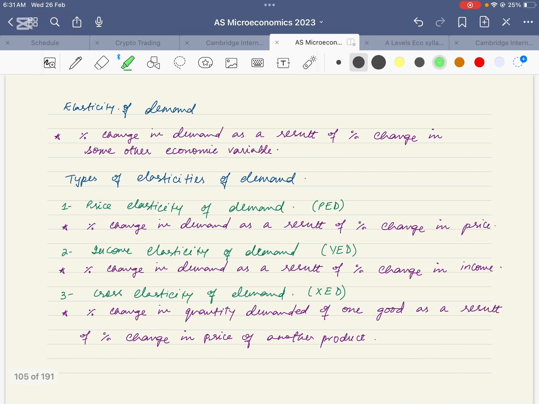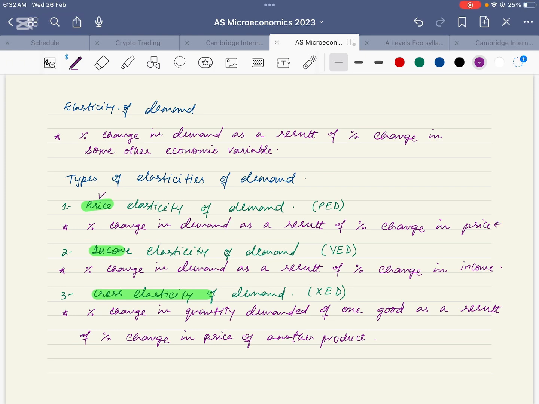What is elasticity? Elasticity is the percentage change in demand of one product as a result of change in some other economic variable. Why have I said that and why haven't I taken the name of any economic variable? Because elasticity is of three types that we are going to study. Number one, price elasticity of demand, income elasticity of demand, cross elasticity of demand. You can see that this exact same definition, instead of some other economic variable, I have written the name of the variable. Percentage change in demand as a result of percentage change in price.